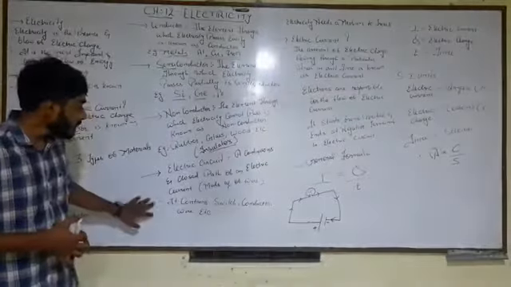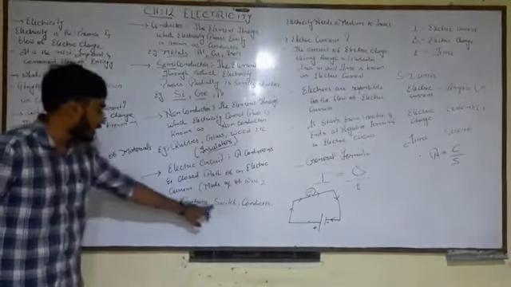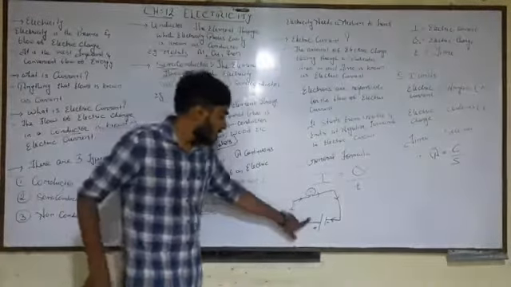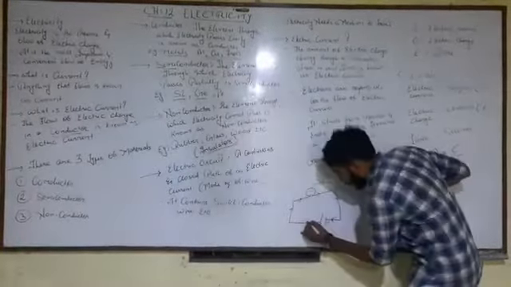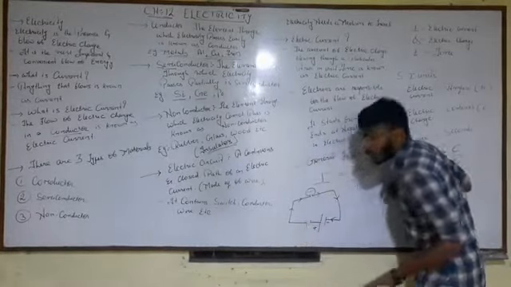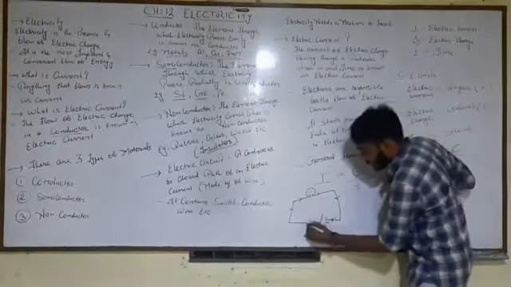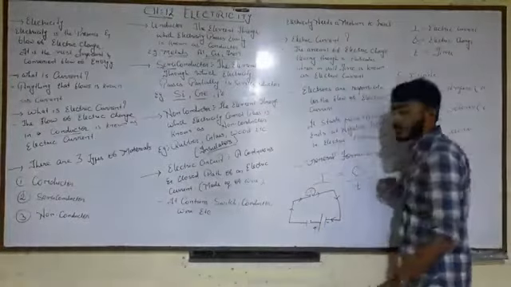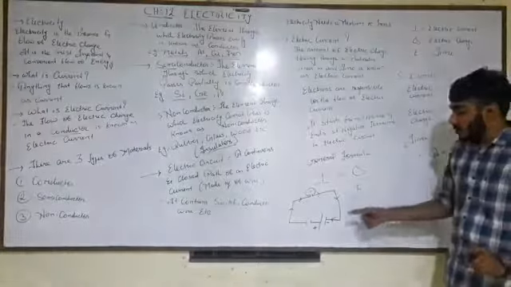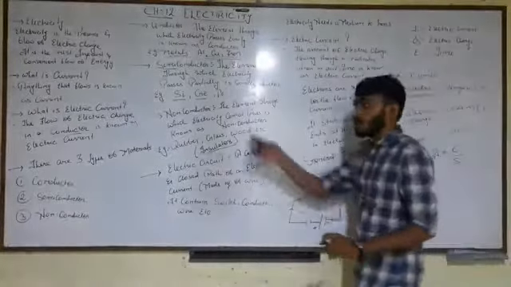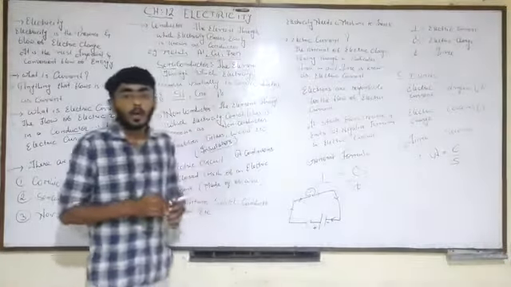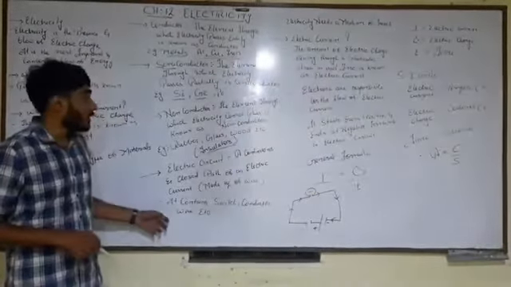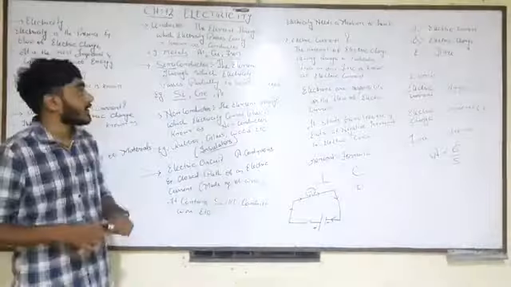Fine. I have written over here, it contains a switch, a conducting wire, etc. Okay, so this is a switch. Here you can draw a switch over here. Here it is known as key. So if you switch on, then these wires will be connected. If you switch off, then these wires are disconnected. So here you can see how the simple electric circuit board works, or how the electricity works. Okay, so this is what we can say is an electric circuit.